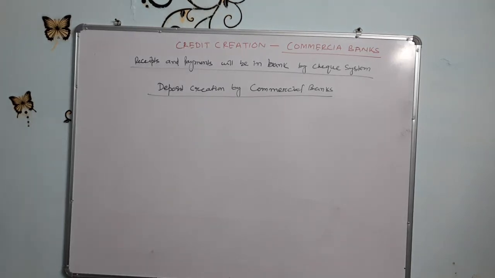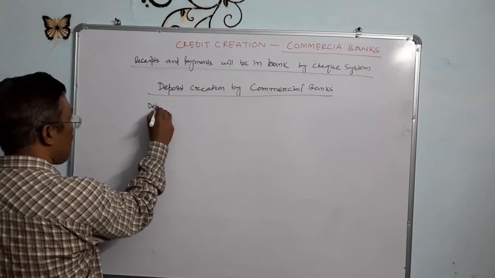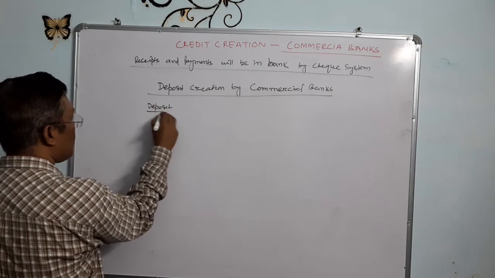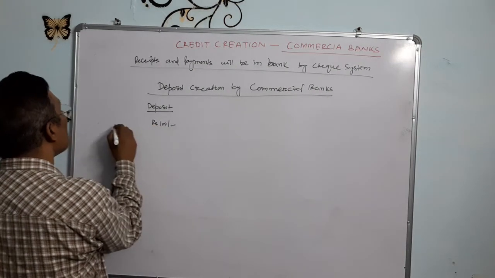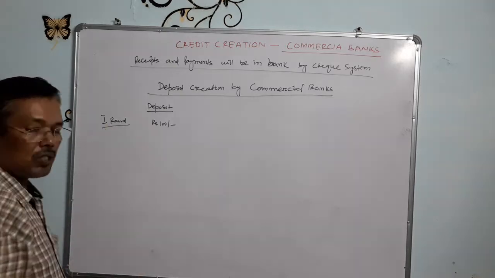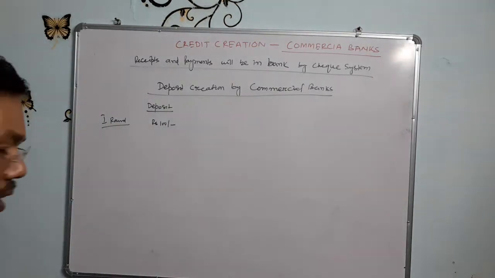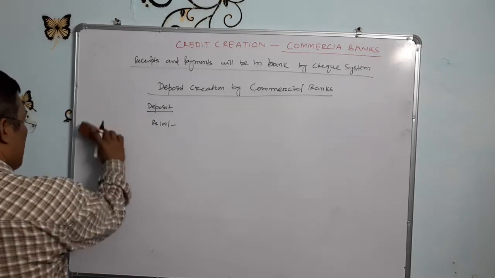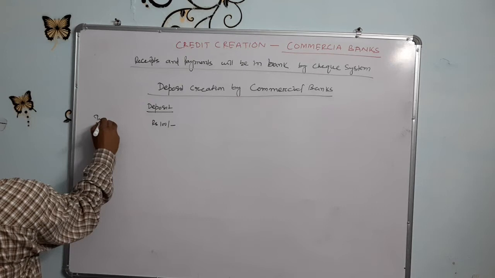So suppose one person deposits ₹100 in the bank. कितना डिपॉजिट किया? 100 रुपीज. ₹100. First round. ₹100 is deposited. Or this may be called the initial stage. कोई व्यक्ति जमा किया, initial stage. This is the initial stage.